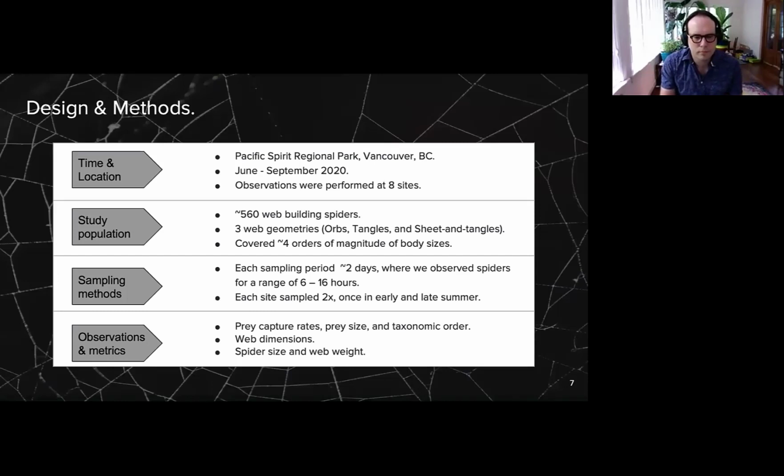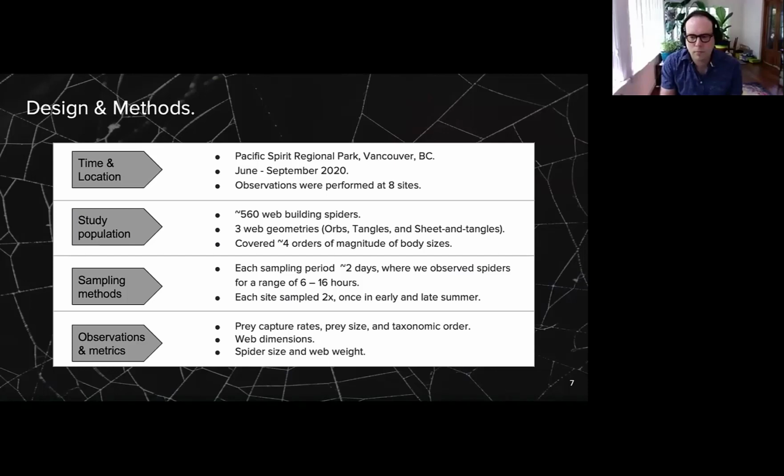So we designed a study and carried it out at Pacific Spirit Regional Park in Vancouver, British Columbia from June through September 2020. We performed observations at 8 sites throughout the park on approximately 560 web building spiders of 3 geometries that covered approximately 4 orders of magnitude of body size. Each sampling period was approximately 2 days, where we observed spiders for a range of 6 to 16 hours. And we sampled each site twice, once in early and late summer to try to account for seasonality.